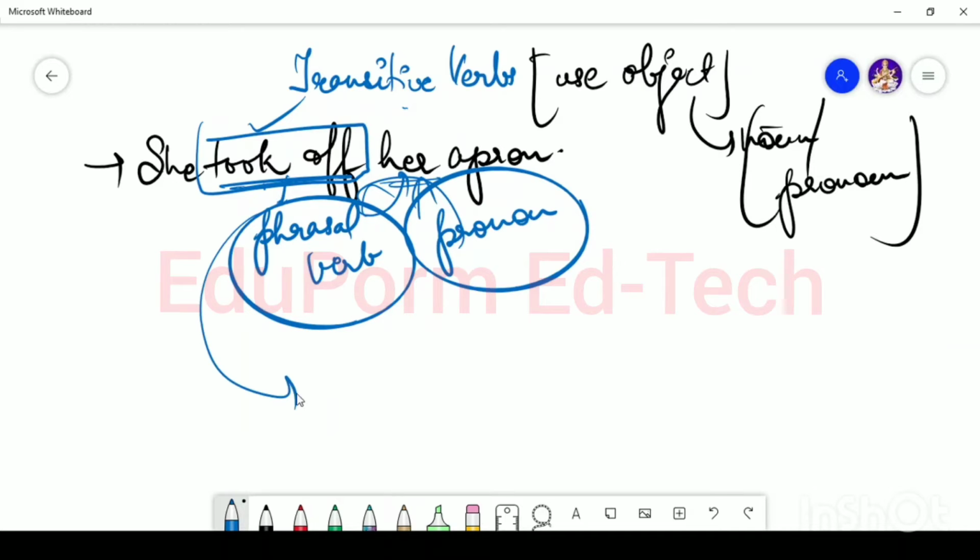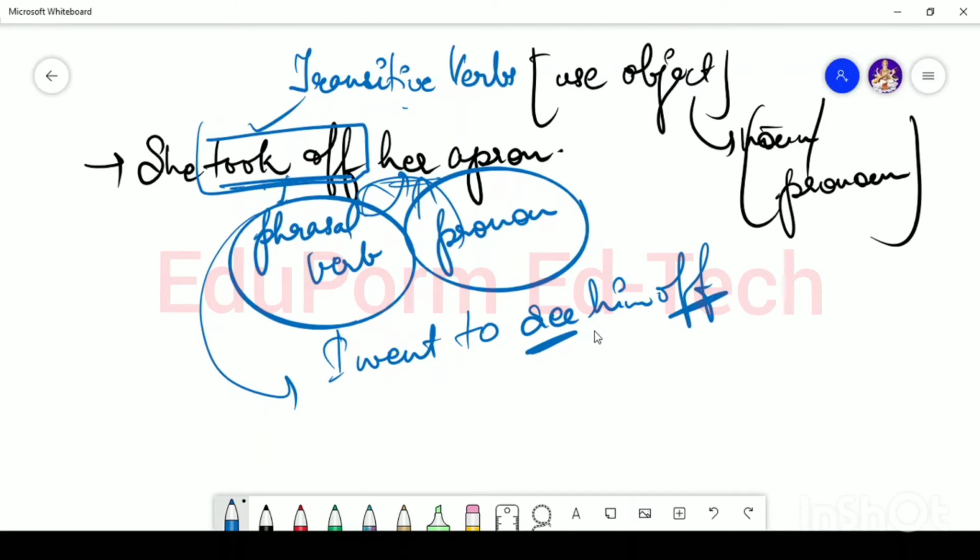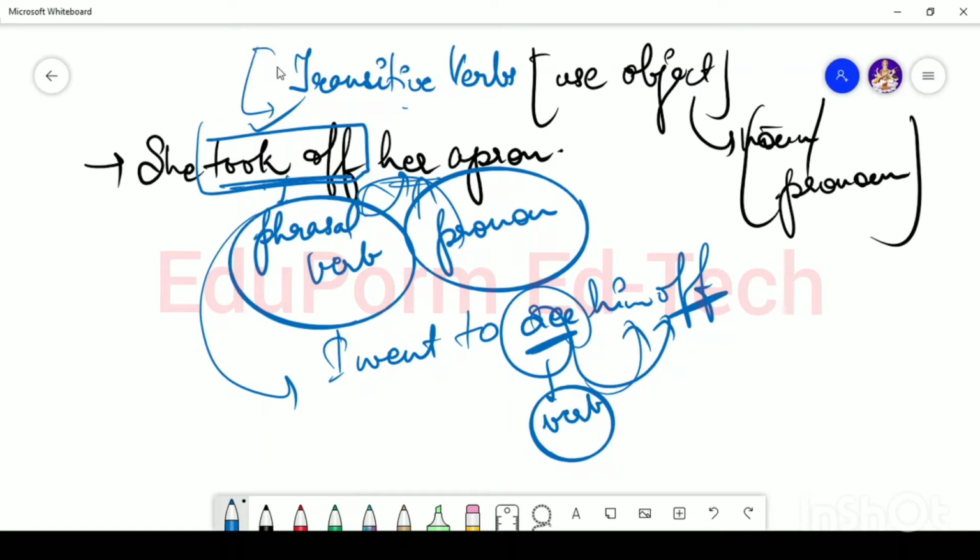For example, if I talk about I went to see him off. Okay. See off is the phrasal verb. It will be used just after the verb. This is the verb. So this pronoun will be used just after the verb. So these are those phrasal verbs which make a proper use of an object.